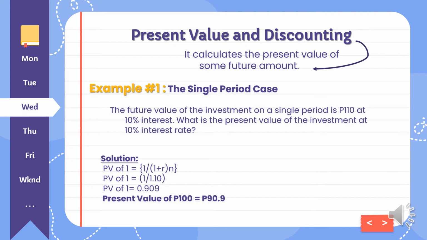Ilalagay lang natin yung mga given na binigay sa situation. So, present value of 1 is equals to 0.909. So, ang magiging total niya is 90.9. This means that if 90.9 pesos is invested with a 10% interest rate, it will have the future value of 100.